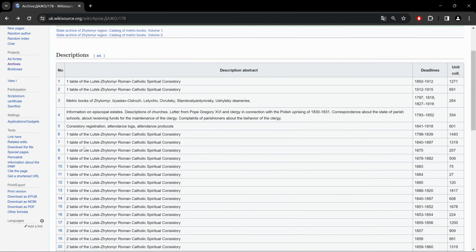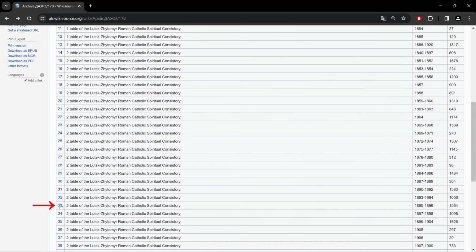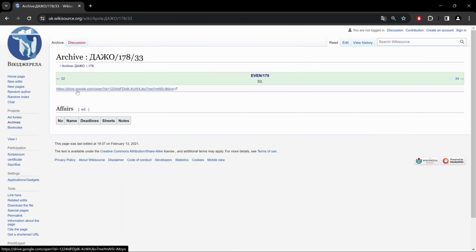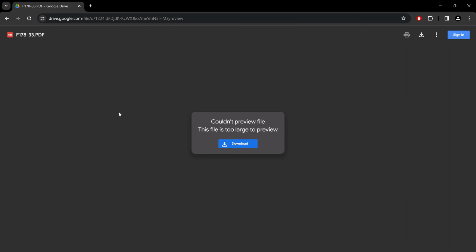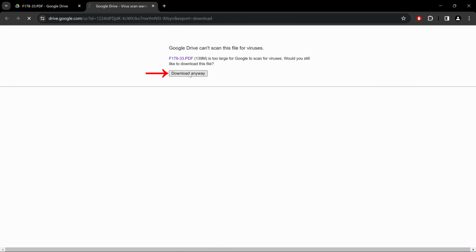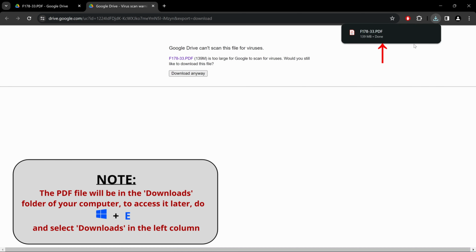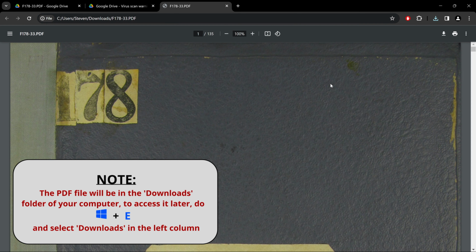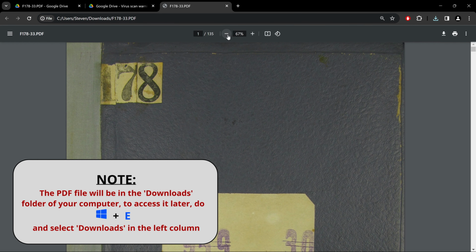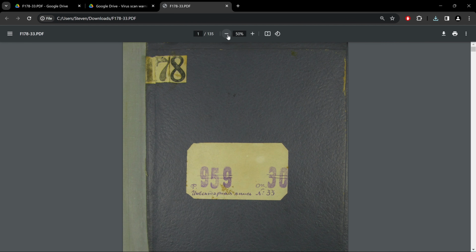And if we go down to description 33, here you see an example again to a link to Google Drive. You might get something like this. So you download it, download anyway. You see up here it downloaded. If I click on that, there we go. And you use the minus and plus icons to zoom in or out.